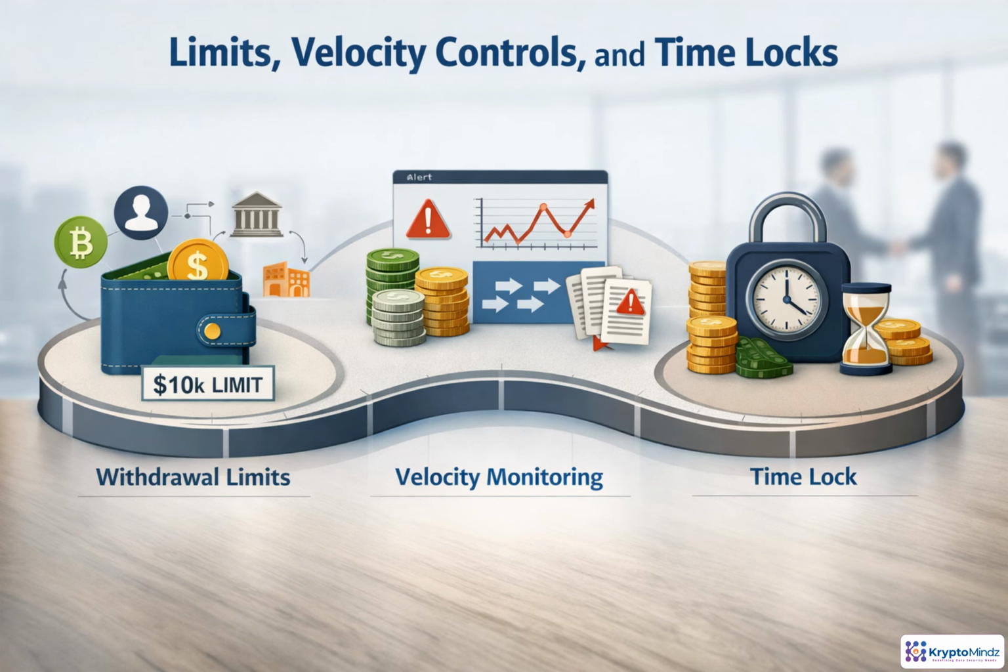These controls act as practical guardrails around value movement. Withdrawal limits define how much can move by user, role, wallet, asset, or counterparty. Velocity monitoring looks for unusual behavior, such as rapid repeats or sudden volume spikes. Time locks create a pause before high-risk transfers settle. Together, these controls do not stop the business. They create time to review, cancel, or escalate before a mistake or attack becomes irreversible.